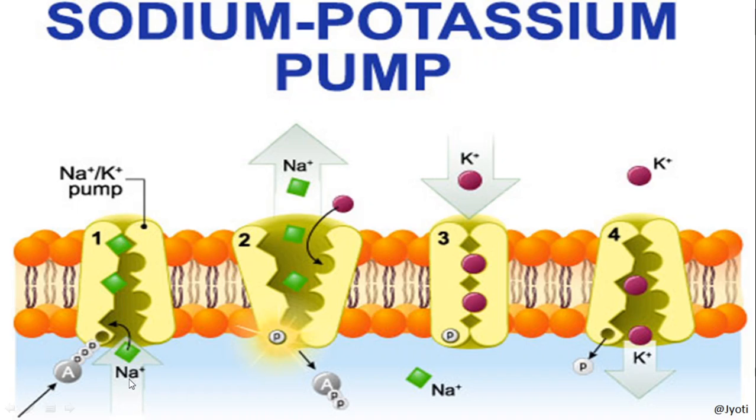But still the transportation of sodium to the exterior is required for the transmission of something or some particular function. So that's why it is against the concentration gradient, and that's why it requires more energy. Okay, so this is how active transport takes place through a membrane.